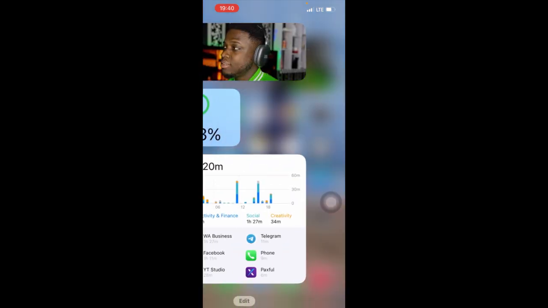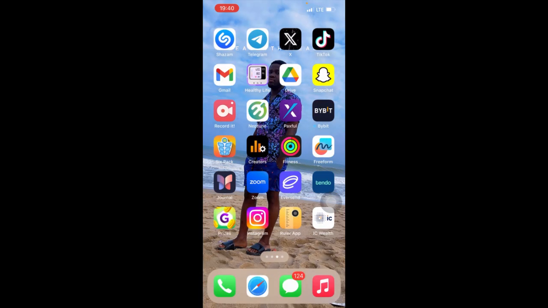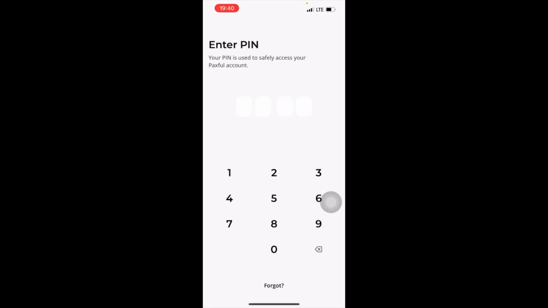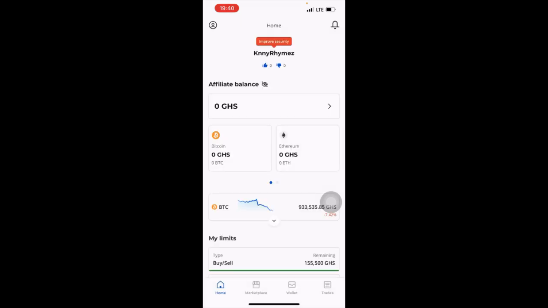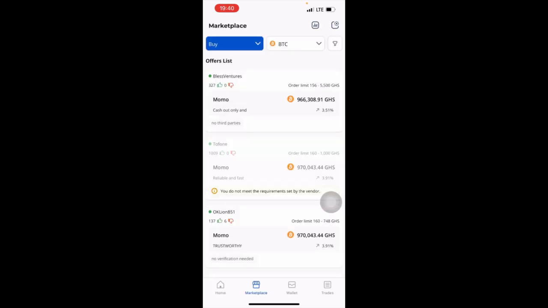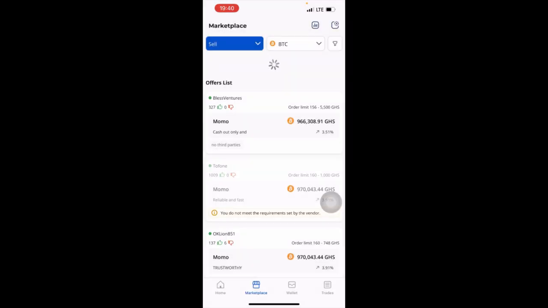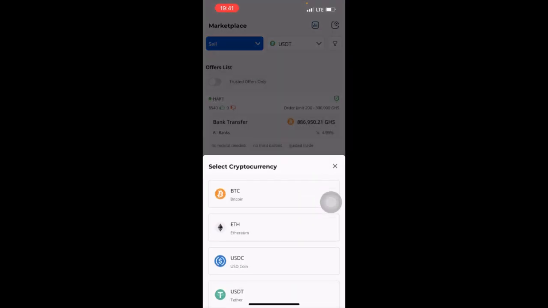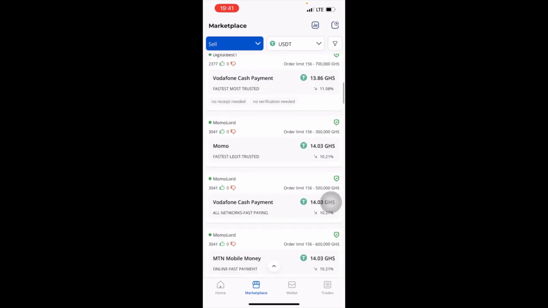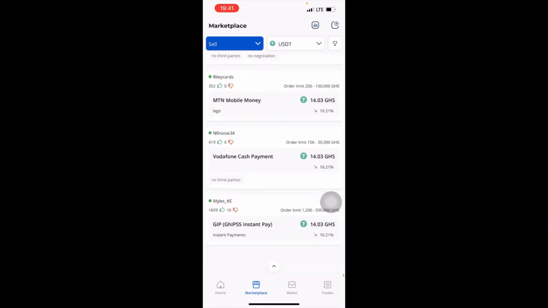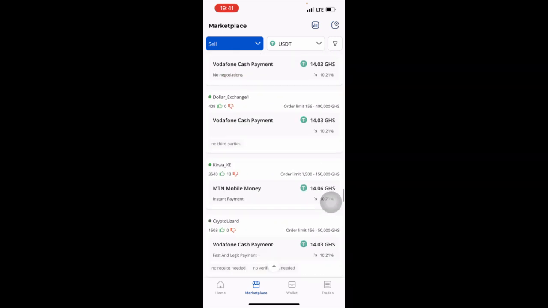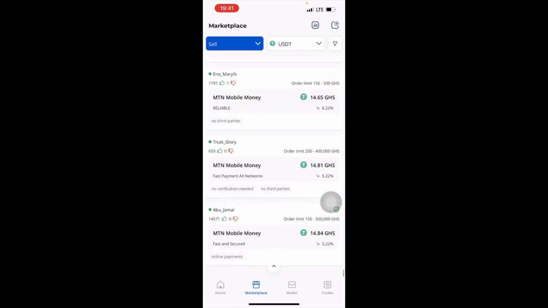So I'll close this and open my Paxful account. When I open my Paxful account, I'll see whether there's an opportunity over there. First of all, let me go to my marketplace and go to sell, because I'm here to sell my USDT. I bought it at about 16 Ghana cedis, so I have to sell it higher, like 17 or 20 or 25.